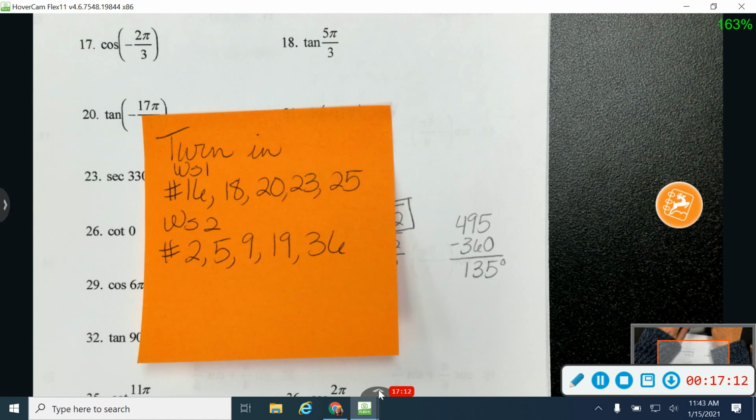And on worksheet number 2, you have 2, 5, 9, 19, and 36.